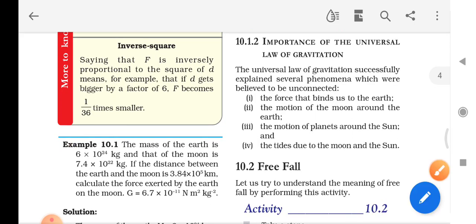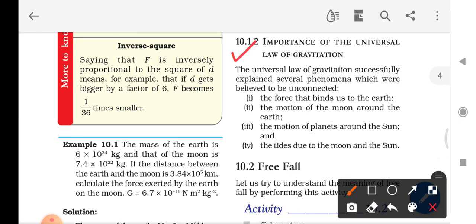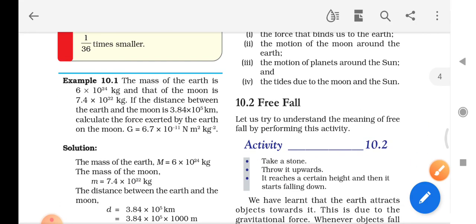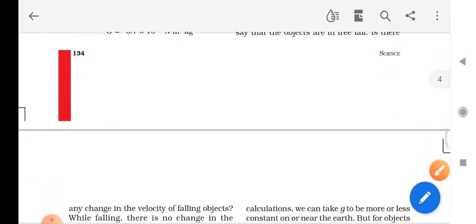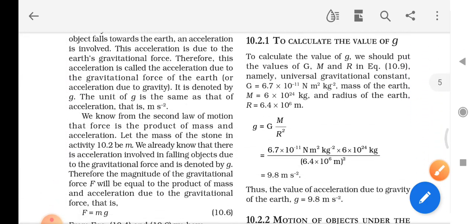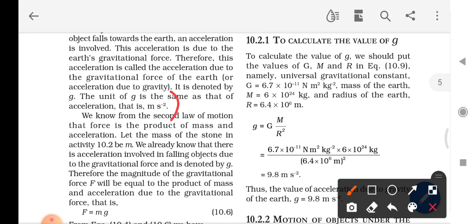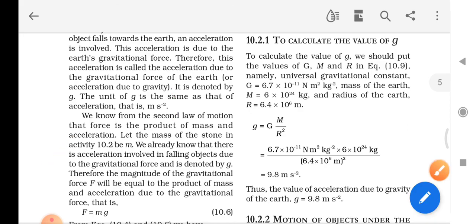And the example sum 10.1, importance of the universal law of gravitation, and free fall. In free fall, I completed up to this. In the next class we will see the remaining topics.